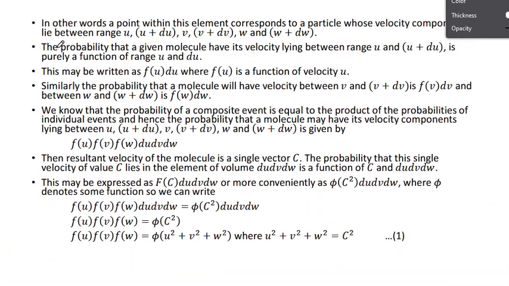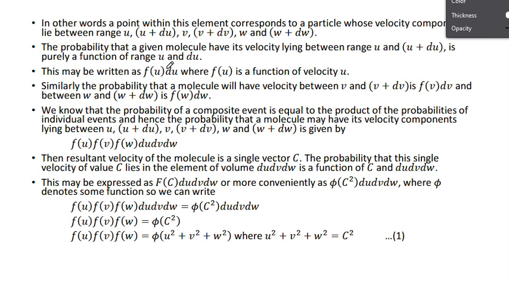Next, see here: the probability that a given molecule has its velocity lying between u and u plus du is purely a function of the range u and du. Just now I explained that the probability is always a function of velocity only.